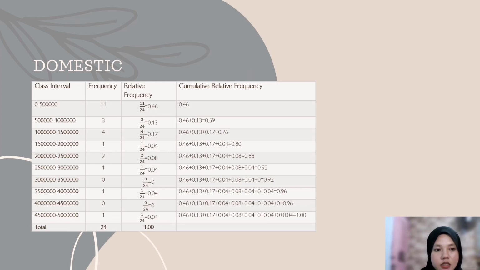As you can see, this is the table for class frequency, relative frequency, and cumulative relative frequency for domestic. I use the range between 0 to 500,000 to find the class, and then I calculate the relative frequency by dividing each class frequency by the total number of frequencies. So the total of relative frequency is 1.0. Next, to calculate the cumulative relative frequency, I take the number in the current class and add it to the previous cumulative for the class below.